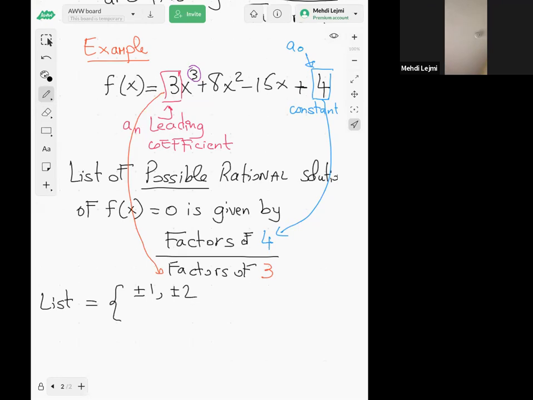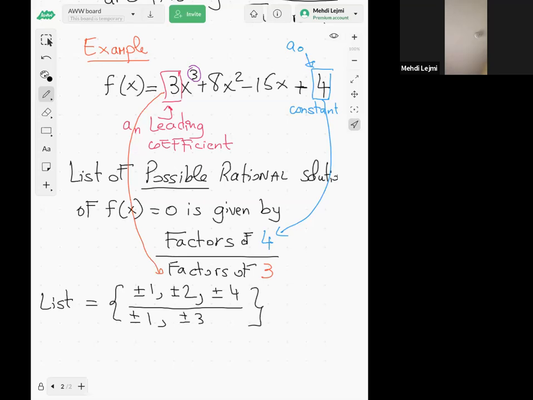So 3 is not a factor of 4. Now, 4, is it divisible by itself? Of course, any number is divisible by itself, right? So plus or minus 4. So those are the factors of 4. Of course, 5 is not a factor of 4 because any number larger than 4 is not a factor of 4, right? So those are the factors of 4. Now, what about the factors of 3? Well, 3 is divisible by 1. 3, is it divisible by 2? Nope, because when you divide 3 by 2, you get 1 left, right? And then, of course, 3 is divisible by itself.